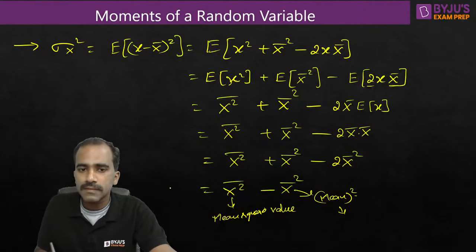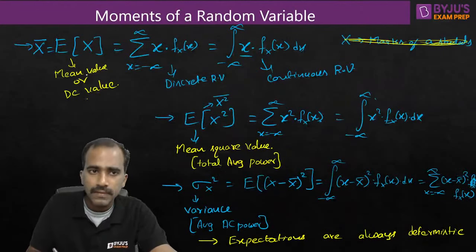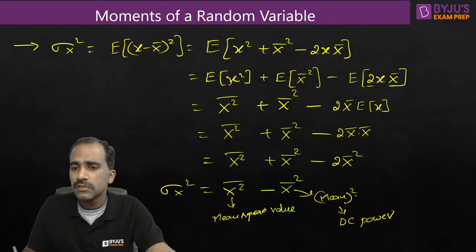This indicates, for a voltage or current random variable, DC power, because mean is nothing but DC value. Mean value or DC value both are the same. So mean value, we call it as DC voltage or DC current. When you square it, we get DC power.